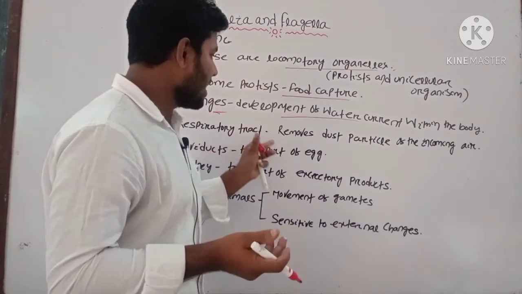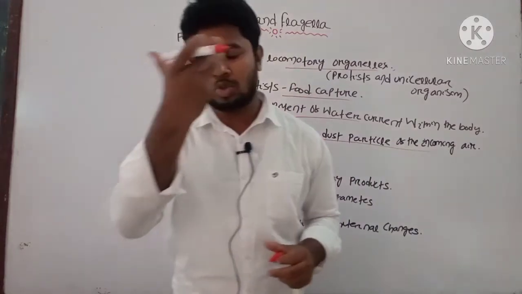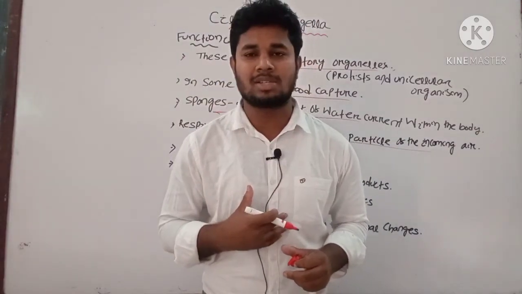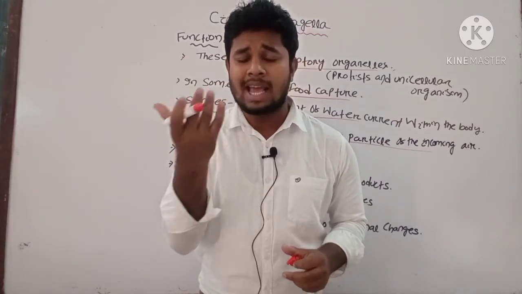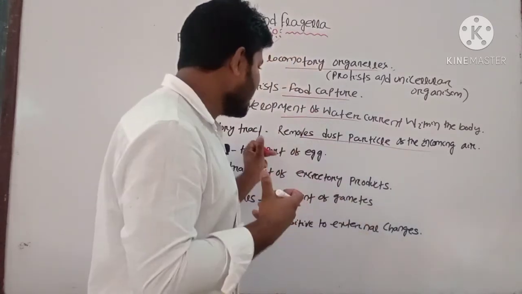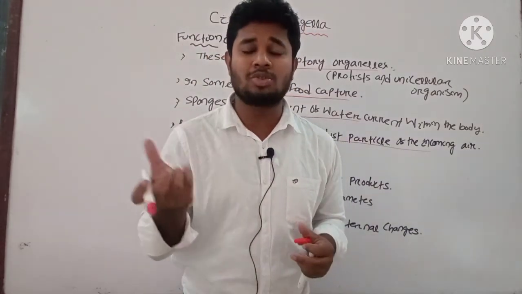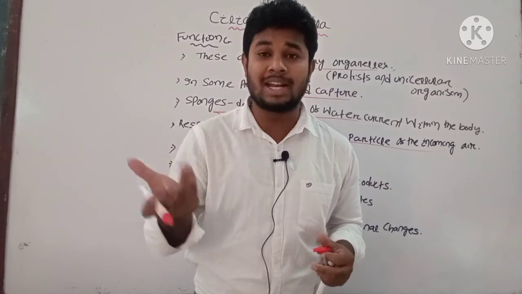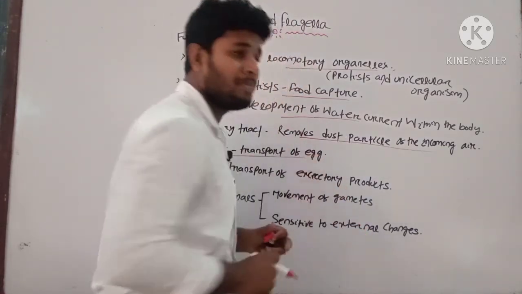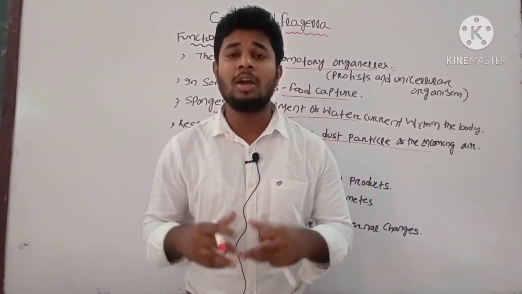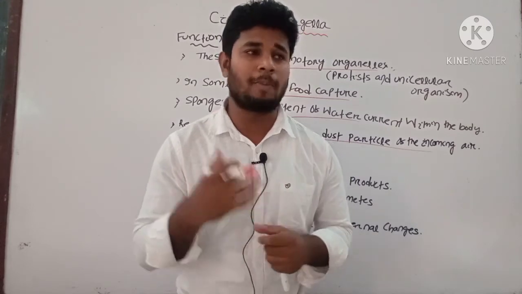And in the respiratory tract, they remove dust particles from the incoming air, the air which we take in during the respiration process. It contains oxygen from the outer environment, that is air, and it is filtered by our respiratory system due to the presence of several cilia inside. That is known as coordinated movement, not independent movement. And in the oviduct, present inside the female reproductive system in the human body, they mainly help in the transport of the egg.